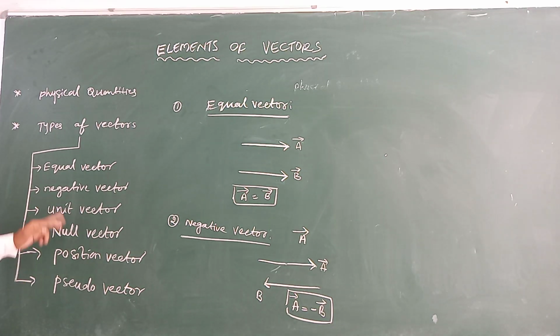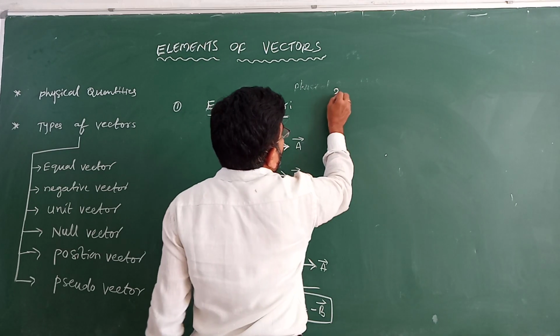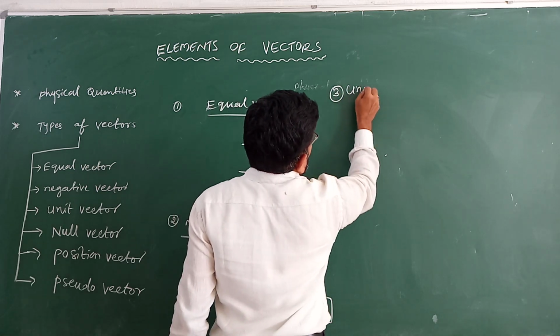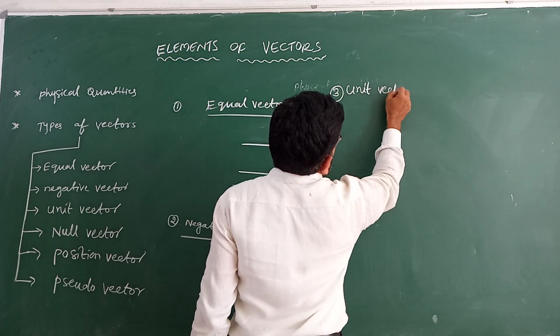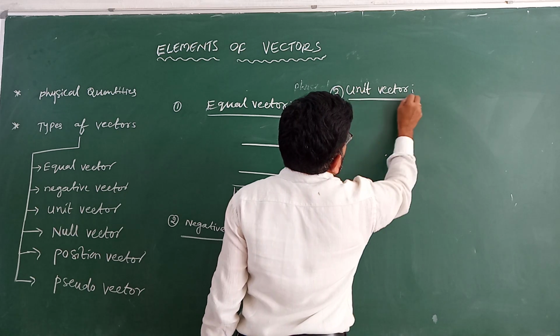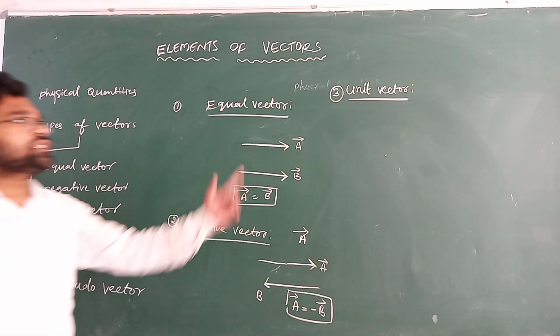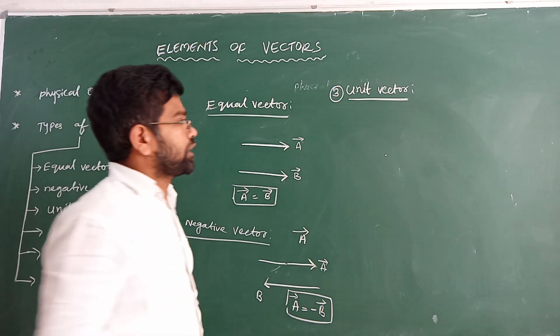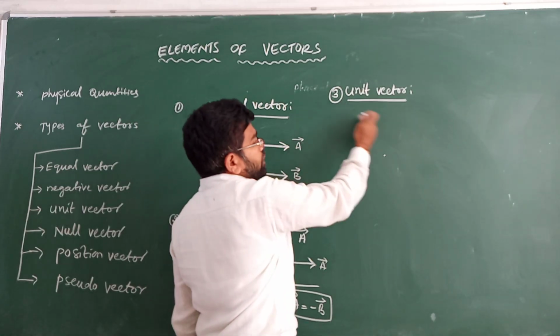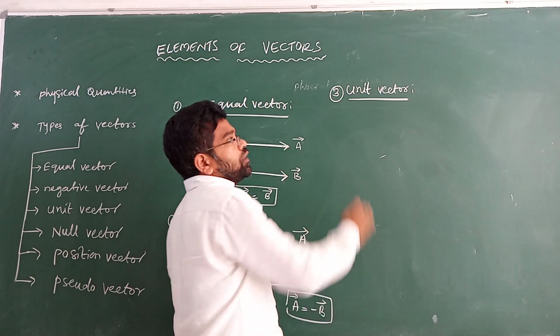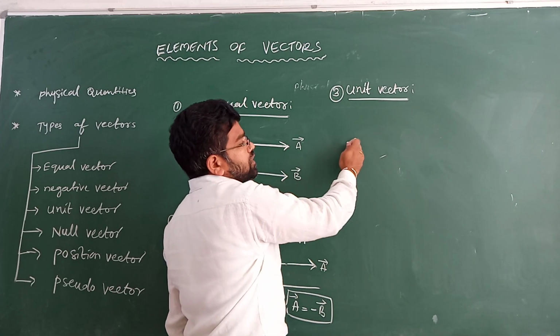Next come to unit vector. A vector whose magnitude is 1, or unit, is called a unit vector.